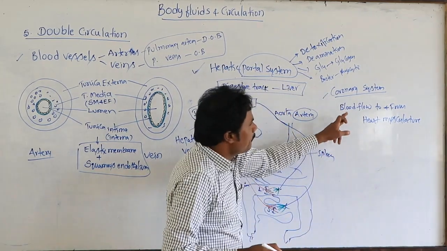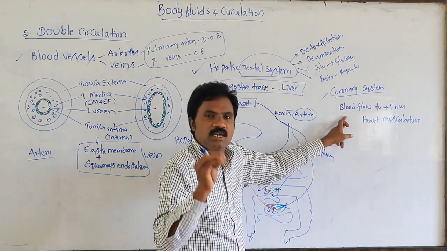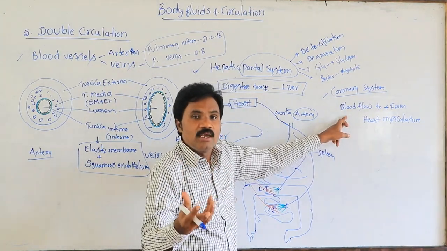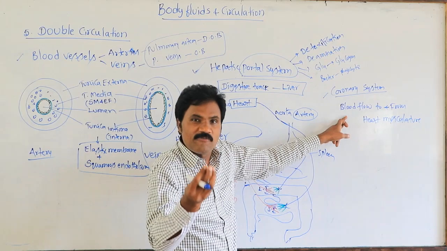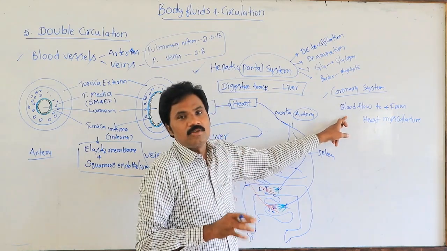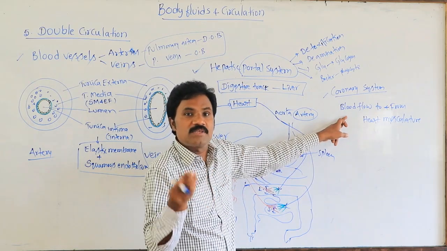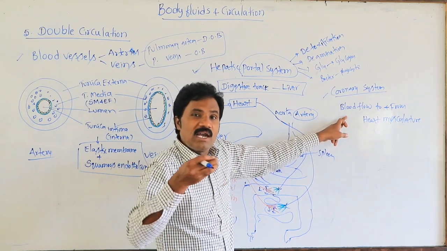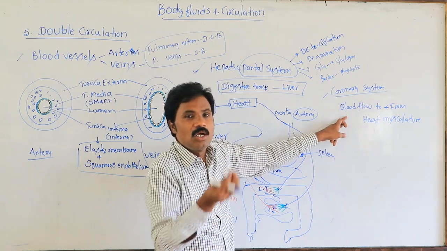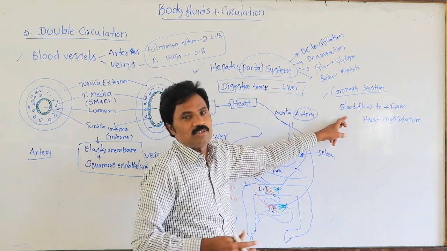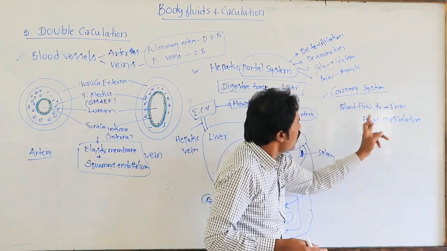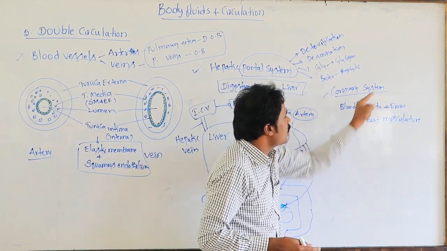So here blood flows through special blood vessels. What is the special blood vessel? Coronary vein. Coronary vein collects deoxygenated blood from heart muscles towards the right atrium. Similarly, coronary artery supplies oxygenated blood from the left ventricle towards that particular heart muscle.